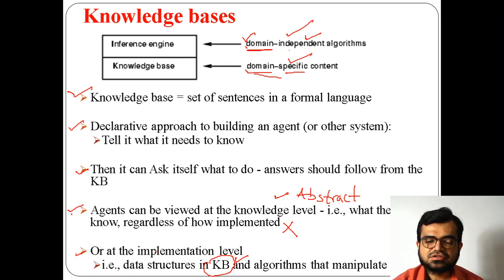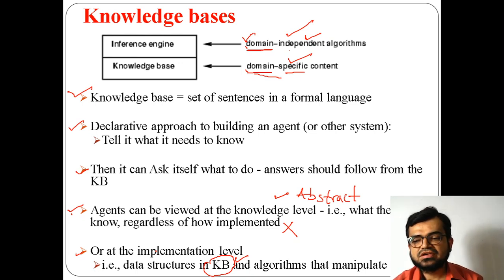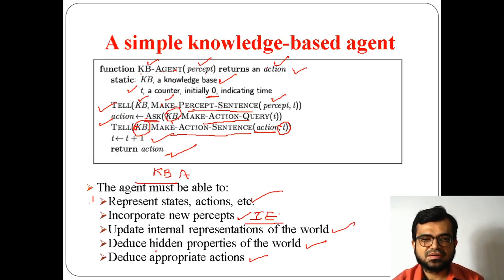The knowledge base is completely dependent on the problem, so that's why it is domain specific. And I told you what a knowledge base is: a collection of sentences, which gives you information about how you can proceed, what actions you can select and how you can perform them.